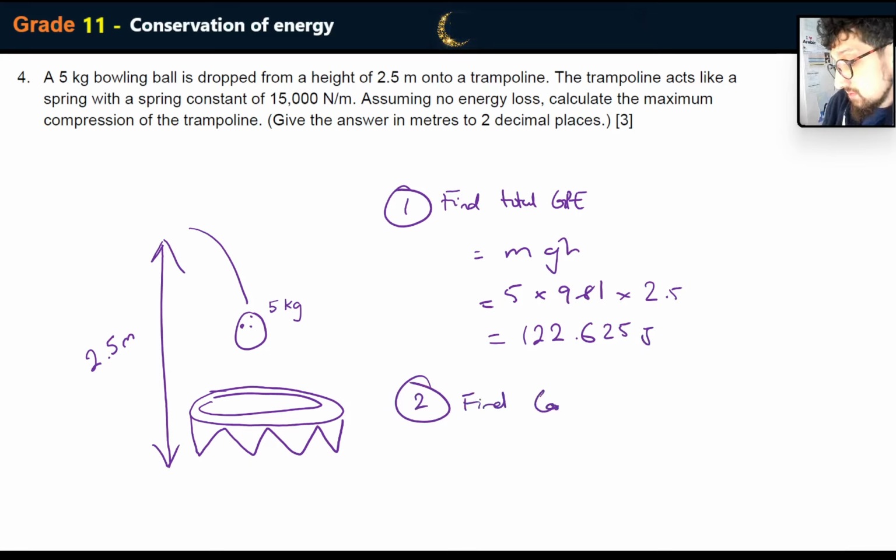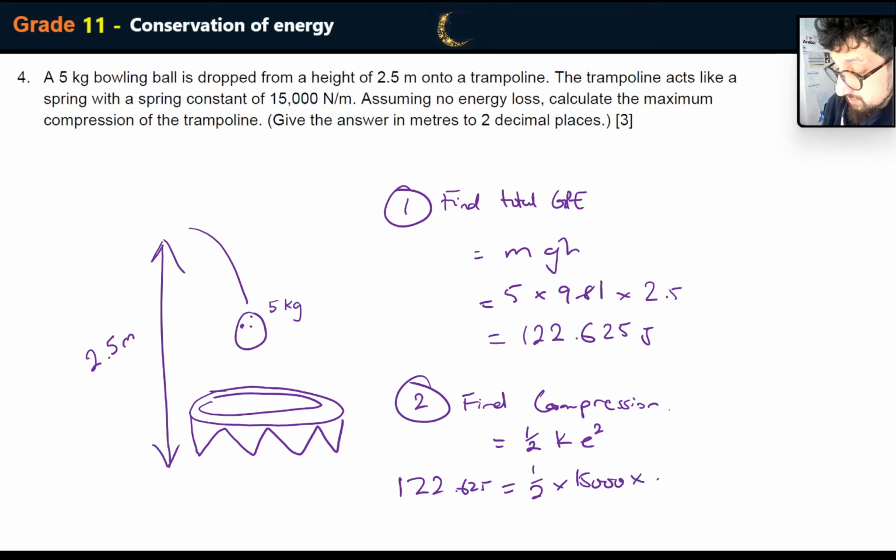find the compression. And that's going to equal half kx squared or half ke squared. It's up to you what you like, really. 122.625 equals half multiplied by 15,000 multiplied by x squared. So therefore, x is equal to, I got 0.13 meters, or about 13 centimeters.